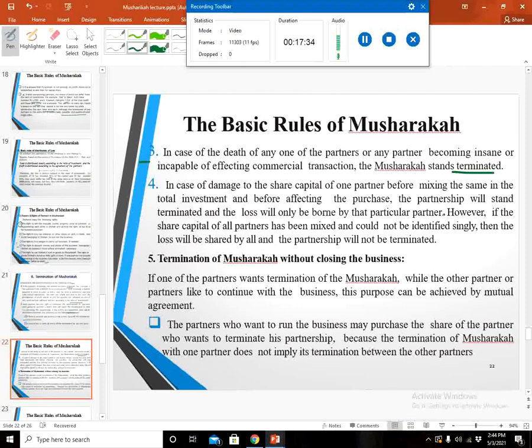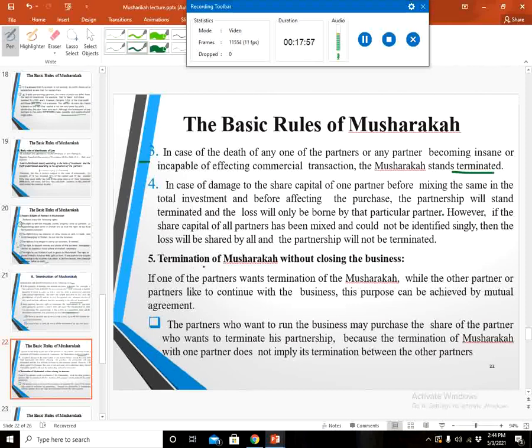That loss will be borne by that specific person, because the capital is lost before its mixing with the other capitals. However, if the share capital of all partners has been mixed and could not be identified singly, then the loss will be shared by all and the partnership will not be terminated, right?